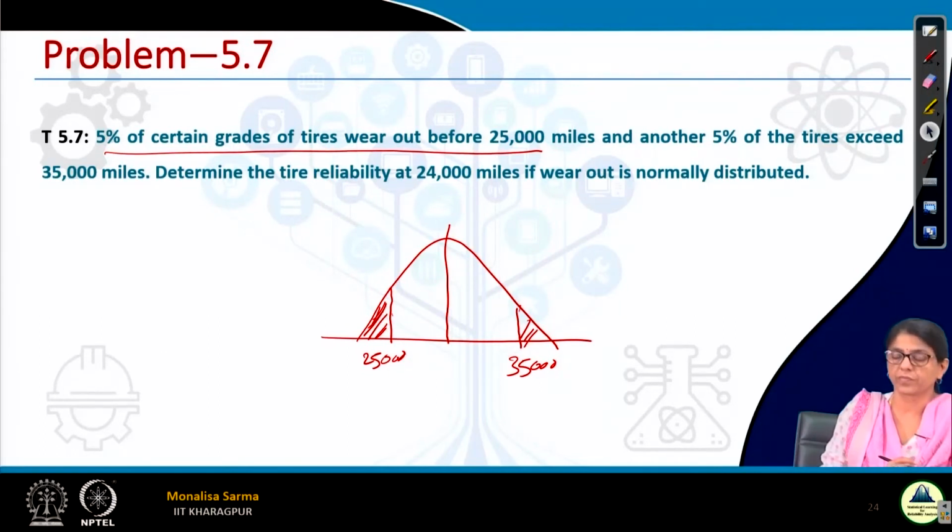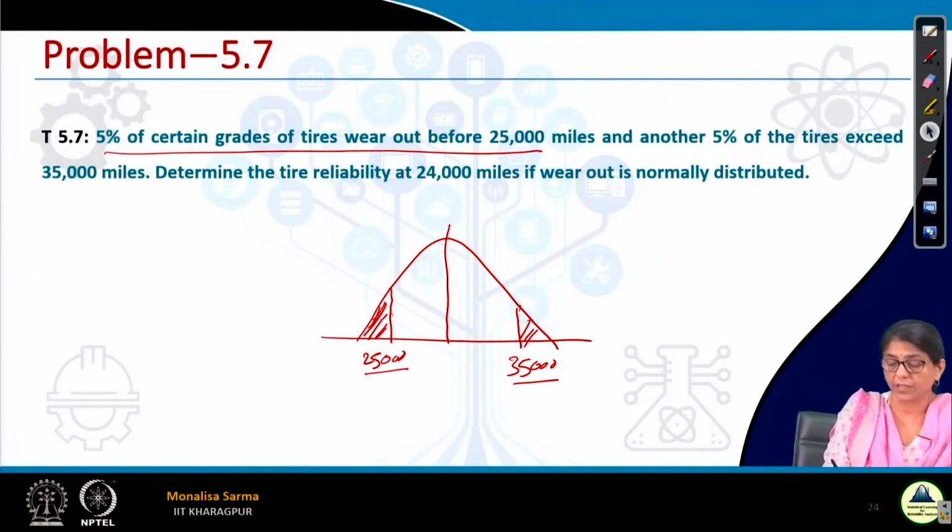Okay. So what is given? What is the probability corresponding to this value? In earlier cases, till now what we have solved, we did not know the probability corresponding to a particular Z value; a particular Z value we could find out. How? If the random variable was x minus mu by sigma, it gives us the Z value. From that Z value we found out the corresponding probability from the table.